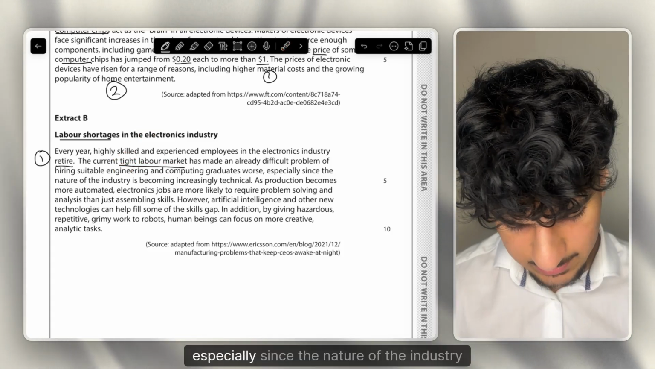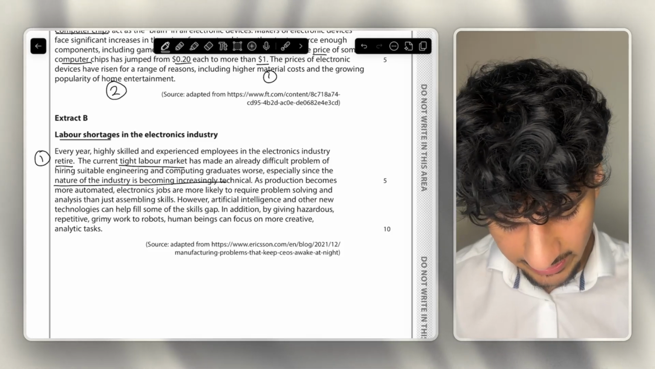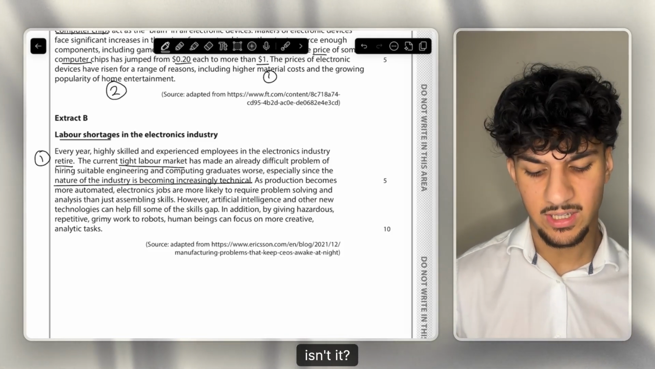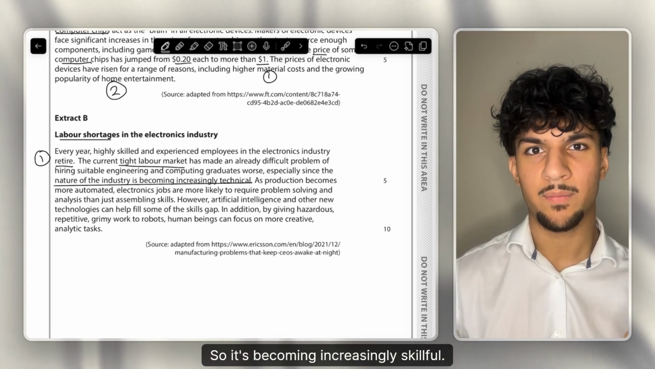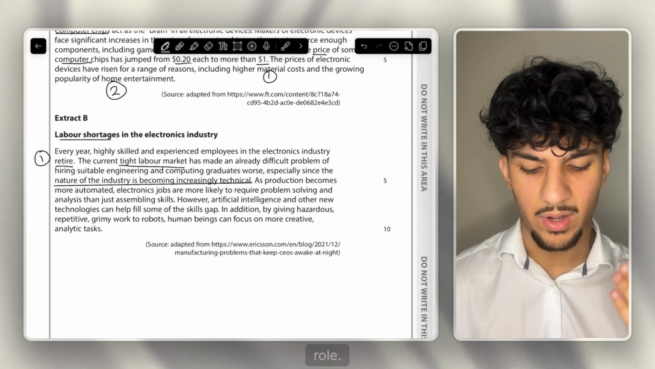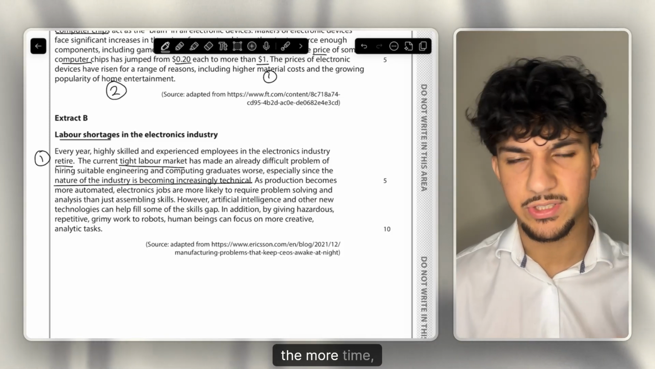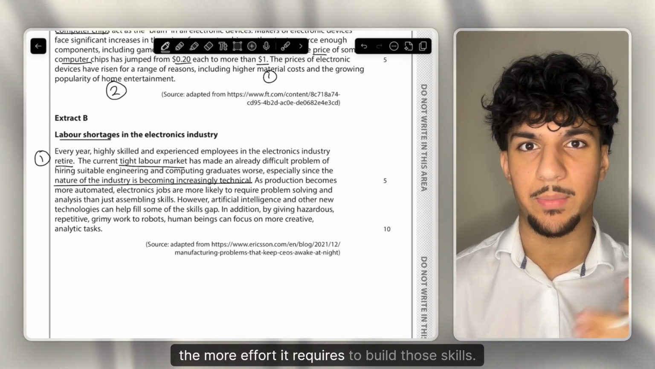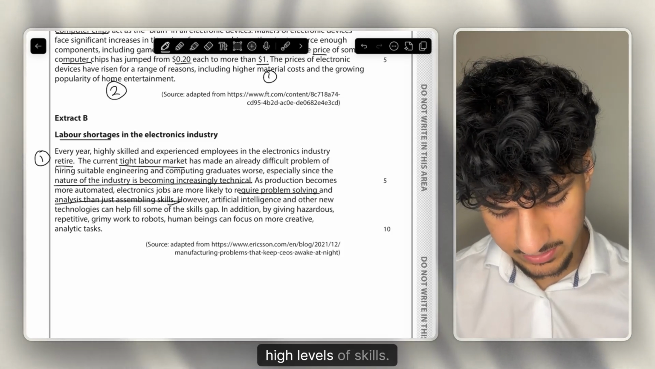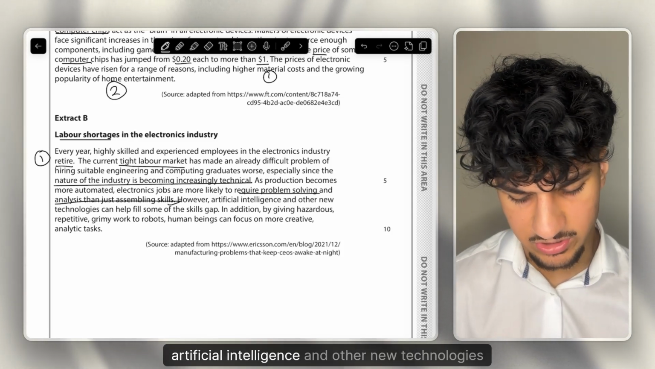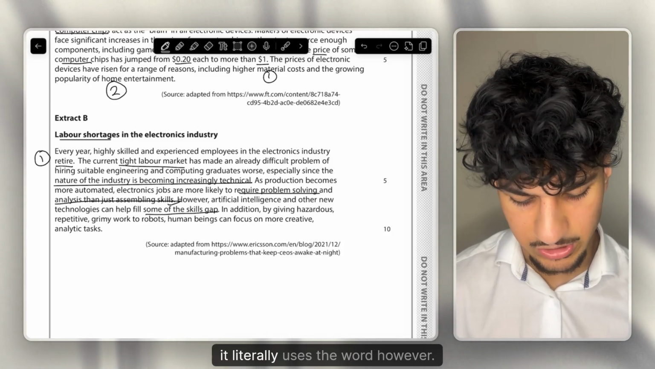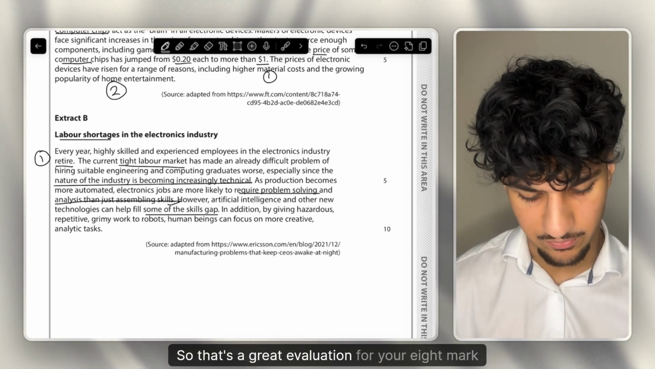Then if we keep reading, especially since the nature of the industry is becoming increasingly technical, so what is that referring to? Skills, isn't it? So it's becoming increasingly skillful, and the more skillful a role is, the fewer individuals there are that can fill that role. Why? Since a high level of skill, the more time, the more effort it requires to build those skills. Again, it's referring more and more to high levels of skills. And then here, however, artificial intelligence and other new technologies can help fill some of the skill gaps. It literally uses the word however, so that's a great evaluation for your 8-mark question.